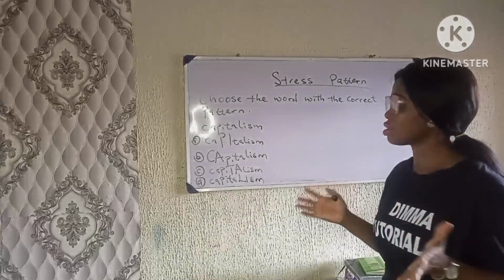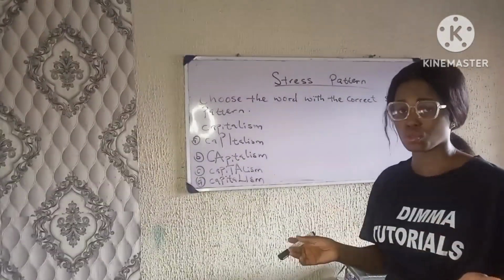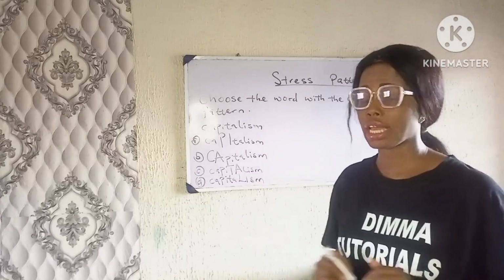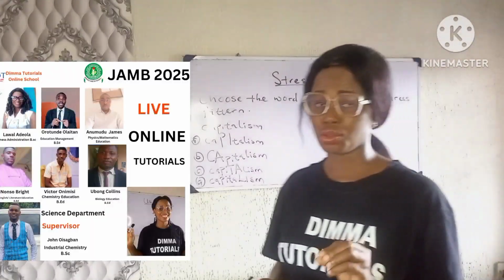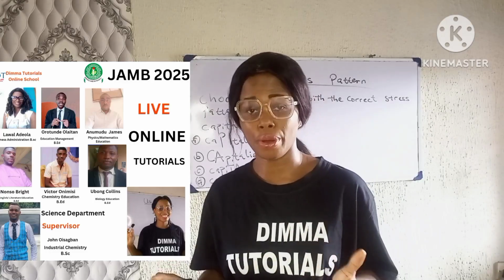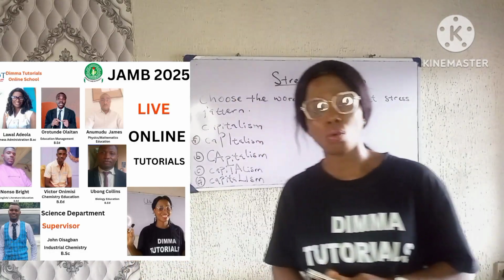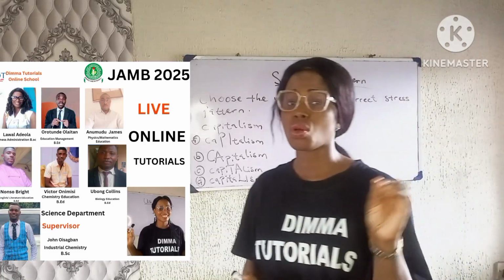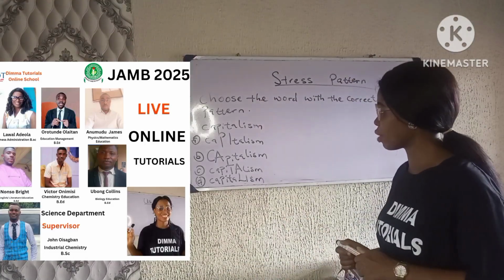Capitalism. For those in my class and those who are on YouTube, I've taught you how to identify the root word of a word. Now, when you have a word like capitalism, what you should do is look for the root word. When you have a polysyllable word and you have to identify the stress level of the word, what you should look out for is the root word of the word, okay? Now, we have capitalism here.